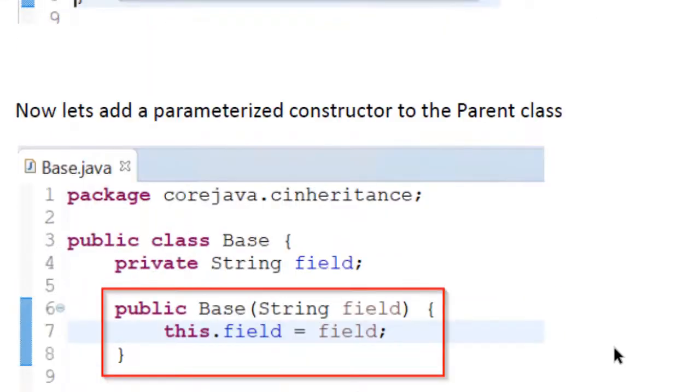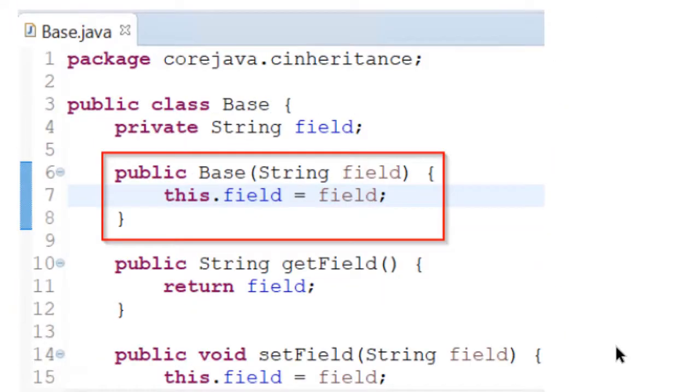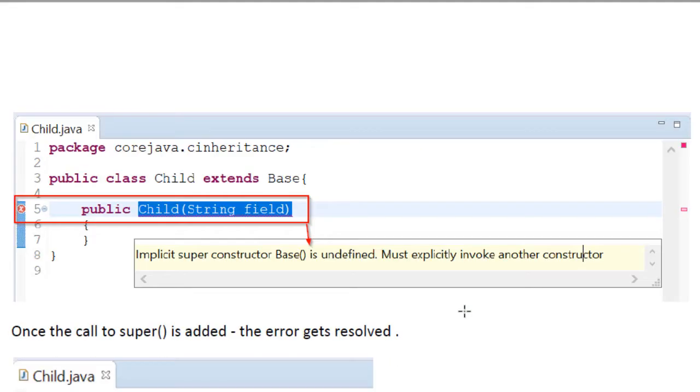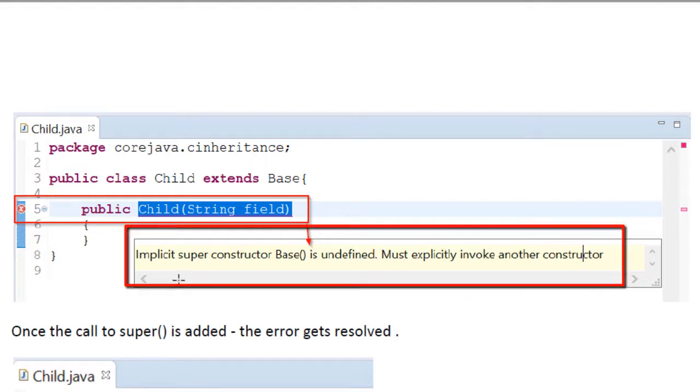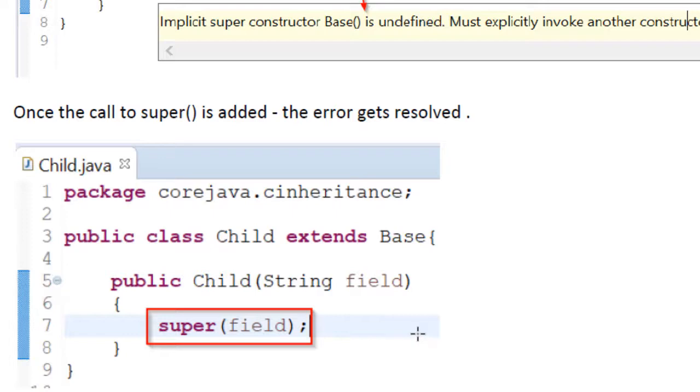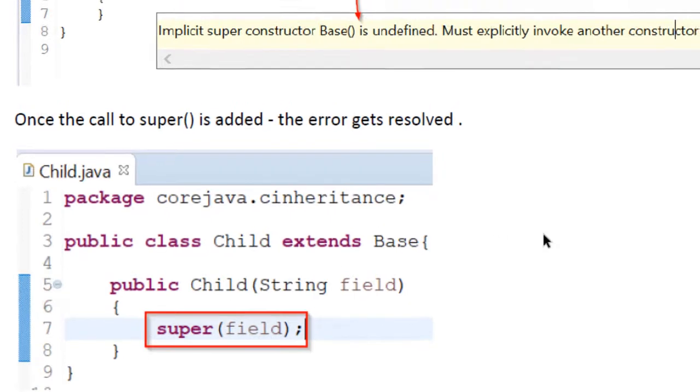But let's add a parameterized constructor to the parent class. Now we have this constructor that is Base and we are passing the parameter field. Now what happens? Let us scroll down. Once this is added, the compiler starts showing a compilation error in the child class. You can see: implicit super constructor Base is undefined, must explicitly invoke another constructor. Now if the call to the super is added here, the error gets resolved.